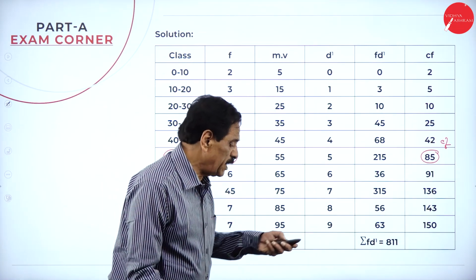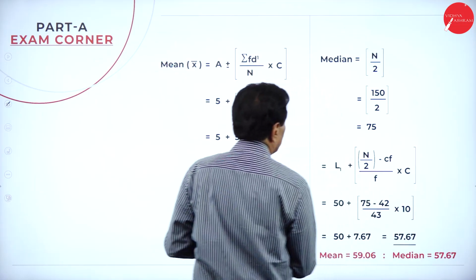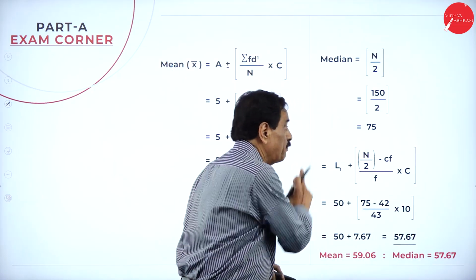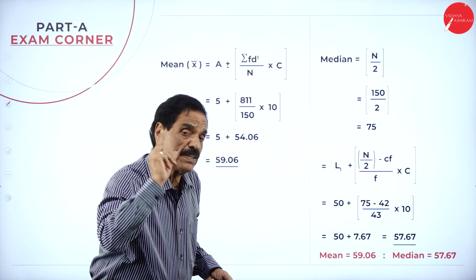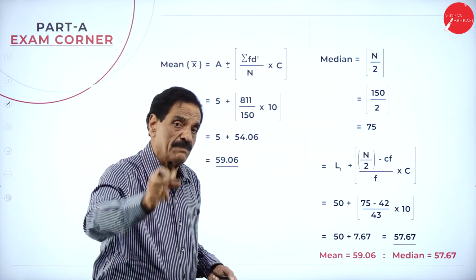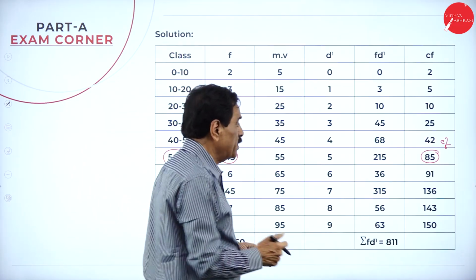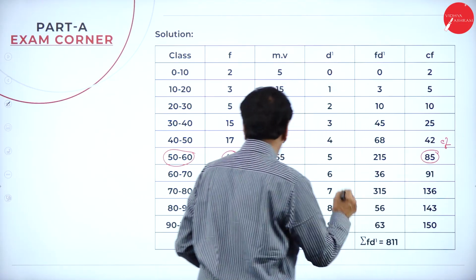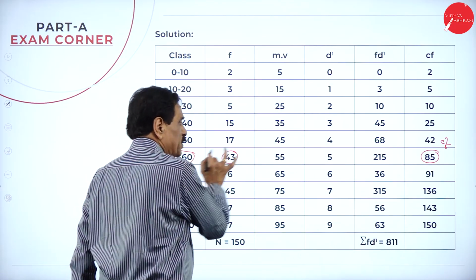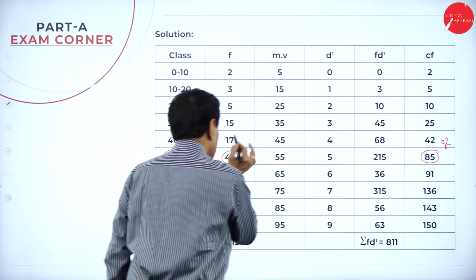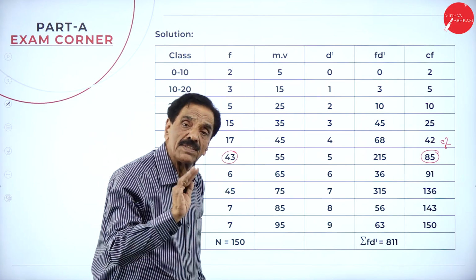Your number lies in 85. N by 2 is 75. Find 75 in CF. I'll repeat. Find 75 in CF. Your CF will come under 85. Your class is 50 to 60. Behind is CF 43.